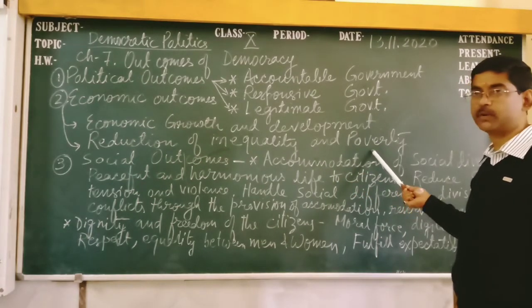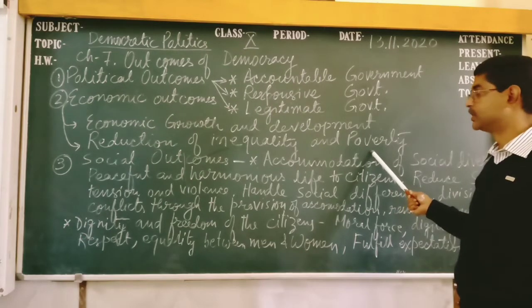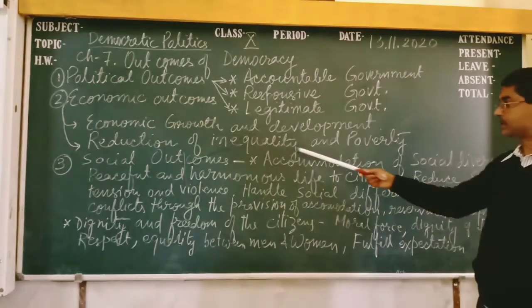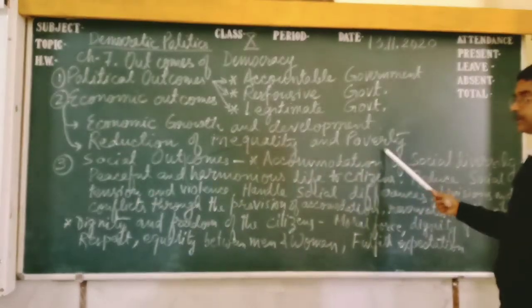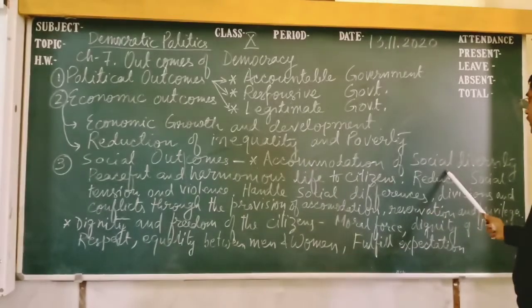Next one, reduction of inequality and poverty. Poverty is the common problem. Unemployment and poverty are common problems. So democracy always tries to reduce inequality and poverty. In the same way, the social outcome, first one, accommodation of social diversity.